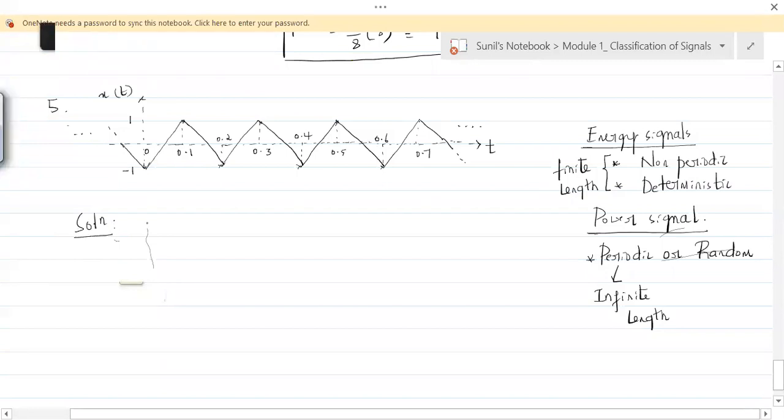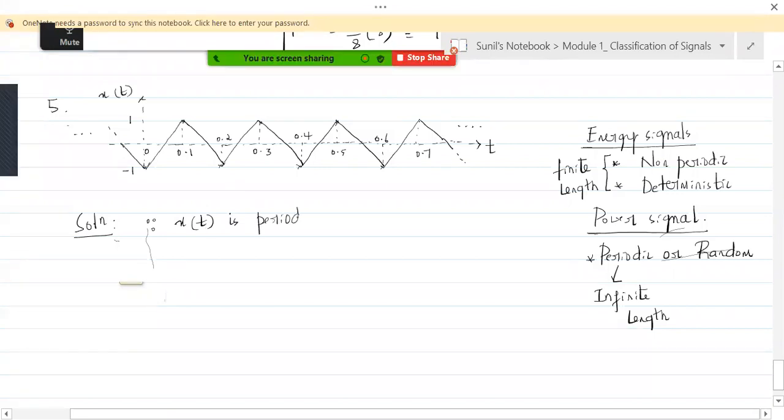In the solution, let's say that since x of t is periodic, everybody just take down periodic with fundamental period T equal to, because in that equation T is the fundamental period, how many seconds? 0.2 seconds.